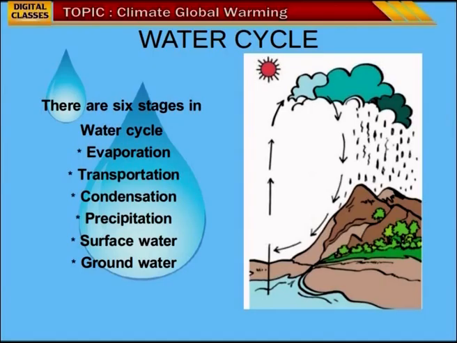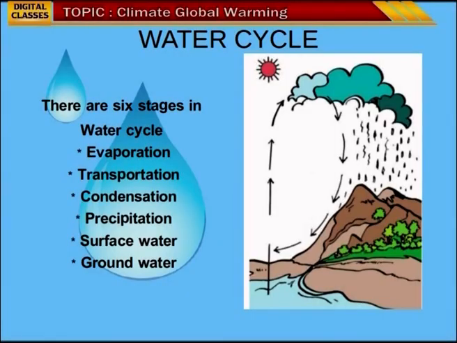Precipitation is the process where the clouds release the droplets in the form of water. The tiny droplets in the clouds, when they become heavier, are released in the form of rain, which is called precipitation. You can see the cloud shedding water, which we call rain. Then again it reaches the surface.